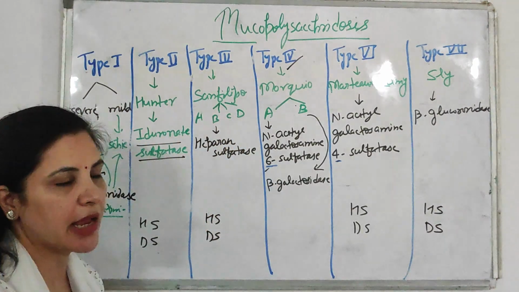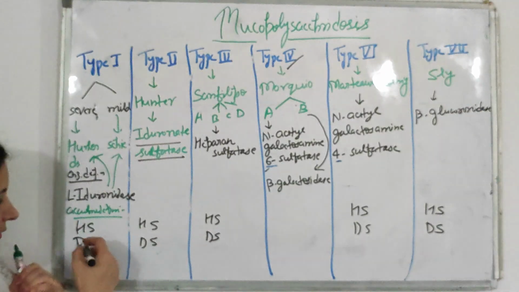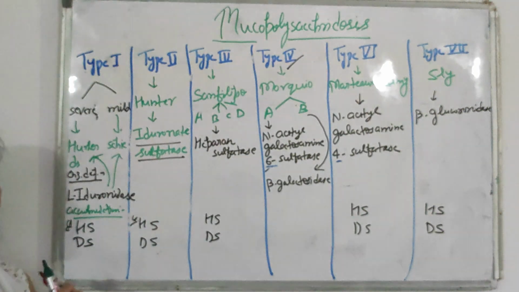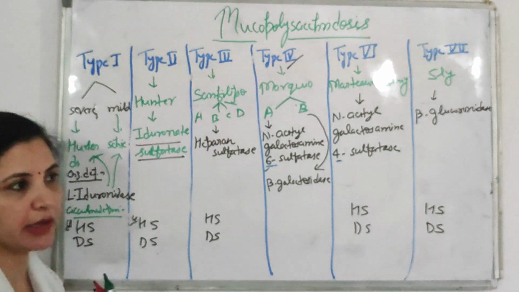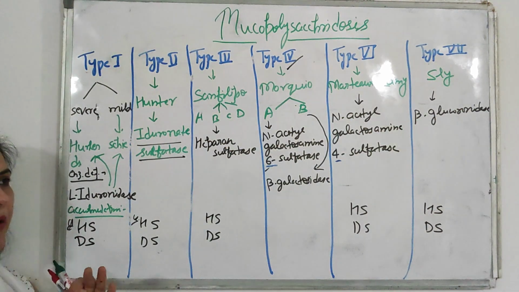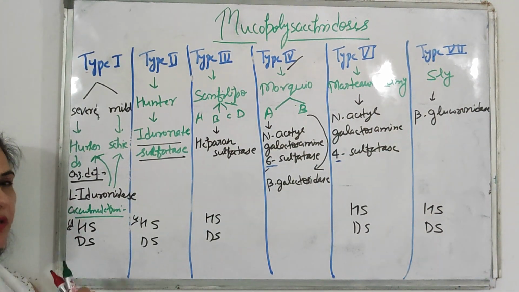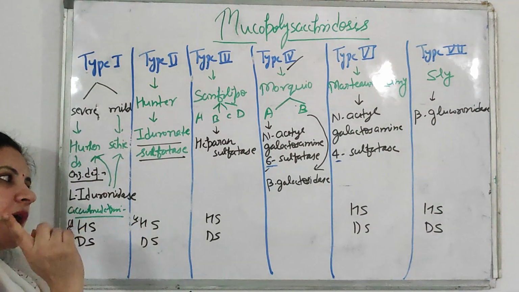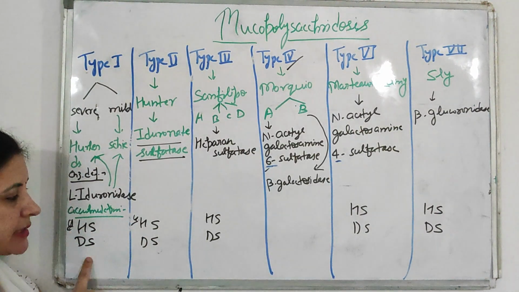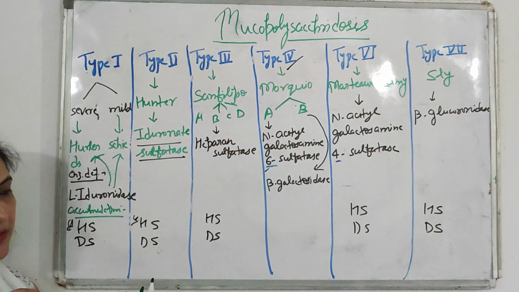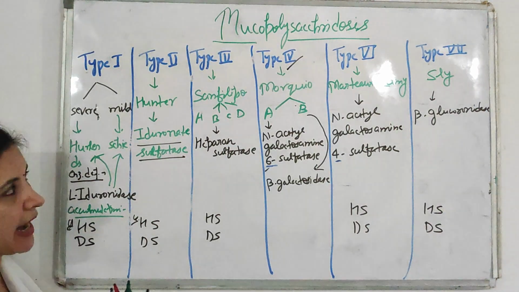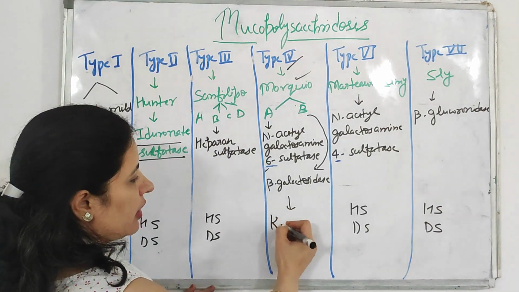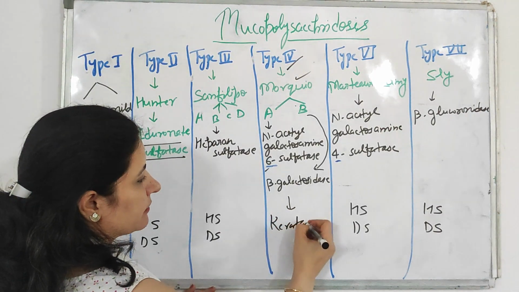The question is asked as an MCQ 2 times in previous exams for this Hurler and Hunter also, that if there is a lacking of enzyme, then what gets accumulated in the body? The options were heparin sulfate, dermatan sulfate, both, keratan sulfate. Okay. So remember, in all the mucopolysaccharidosis, there is an accumulation of both heparin sulfate and dermatan sulfate, except for Morquio. In Morquio, there is an accumulation of keratan sulfate.